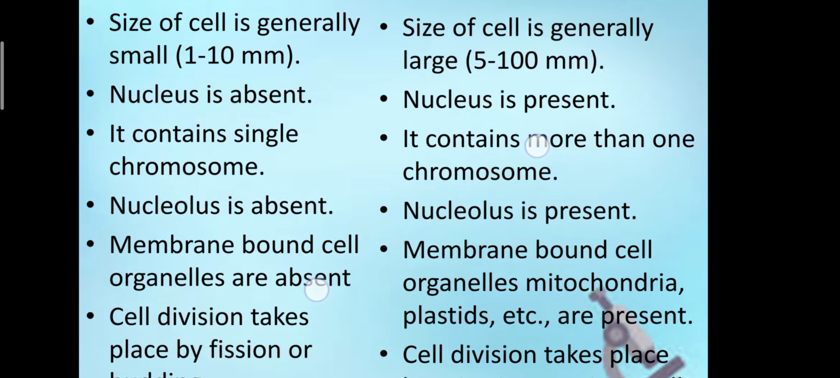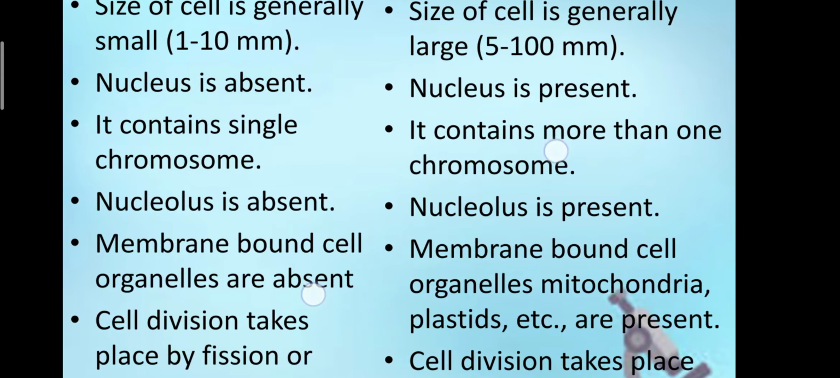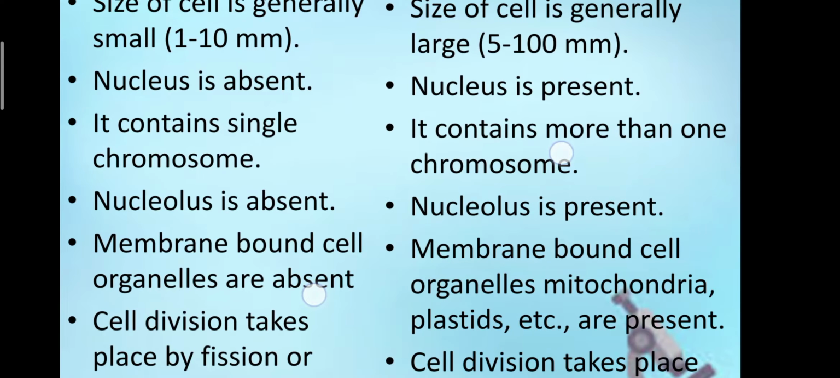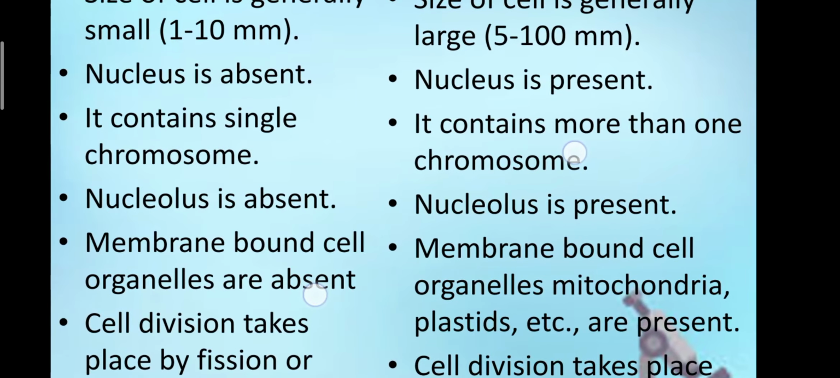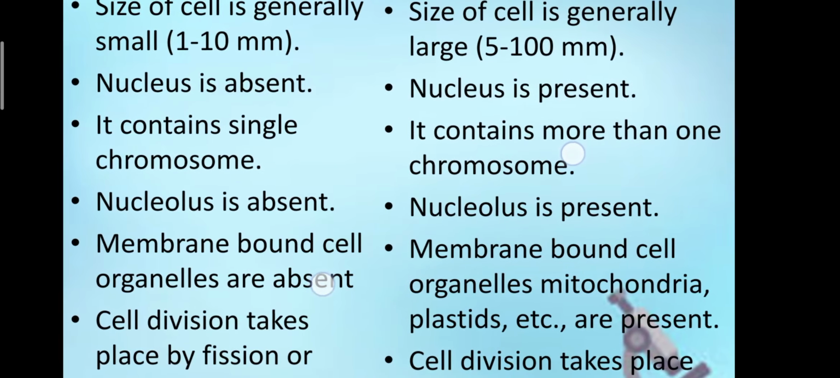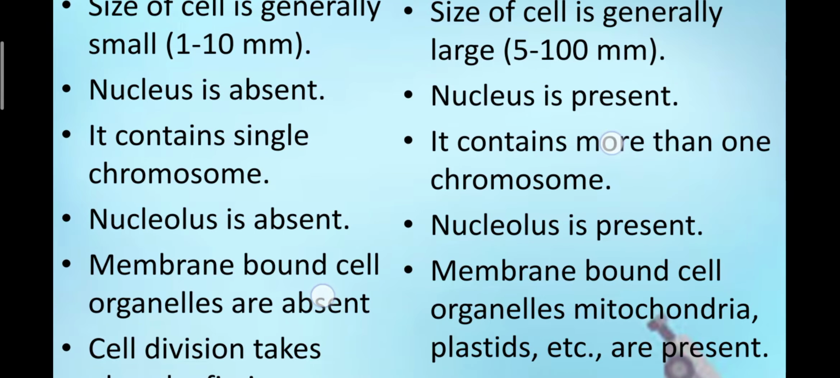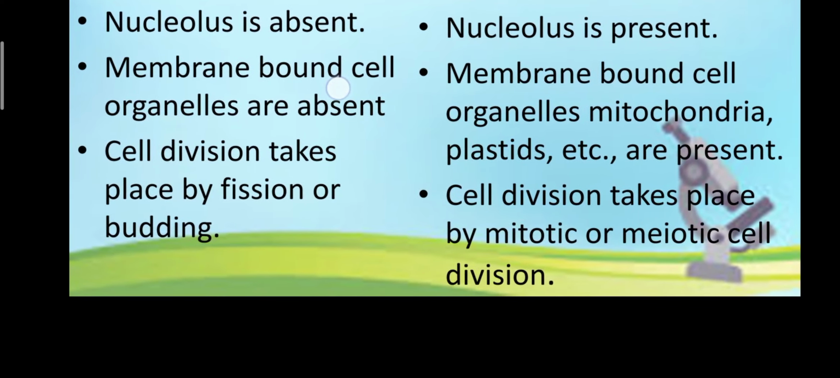Nucleus is absent, nucleus is present. It contains a single chromosome, that means the hereditary material which is known as DNA is in a single form, while in eukaryotic organisms there are many chromosomes present. In prokaryotes, nucleolus is absent, and in eukaryotes, nucleolus is present. Now, membrane-bounded cell organelles like mitochondria, plastids, Golgi bodies are absent in prokaryotic cells, while these are present in eukaryotic cells.